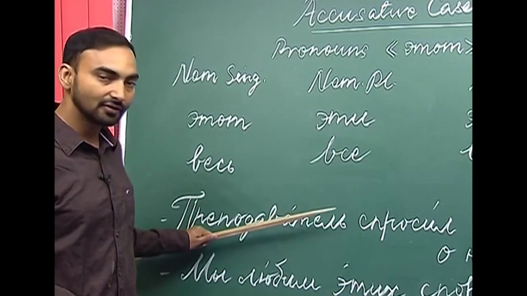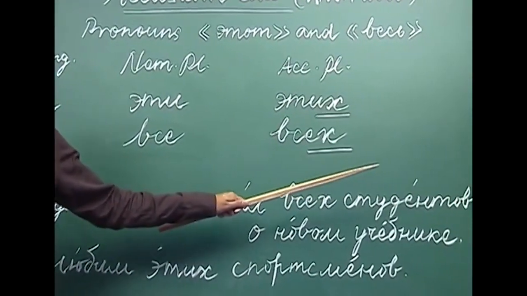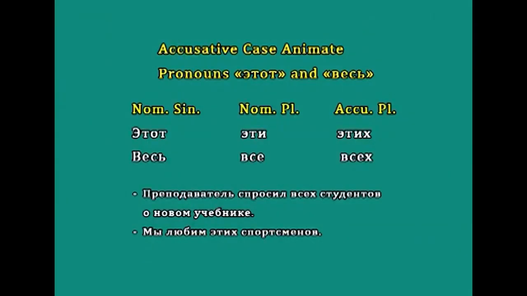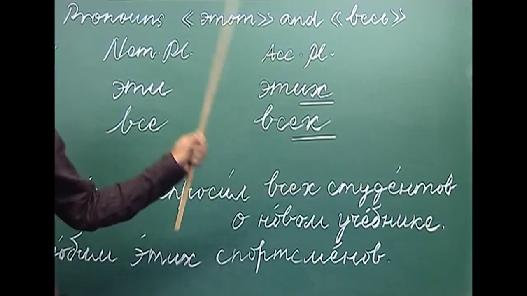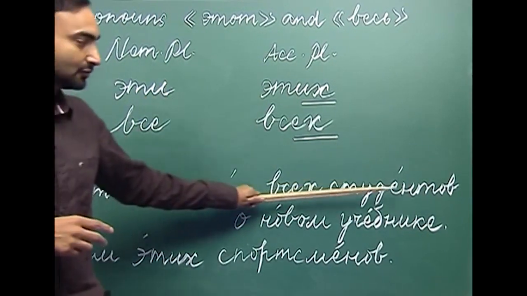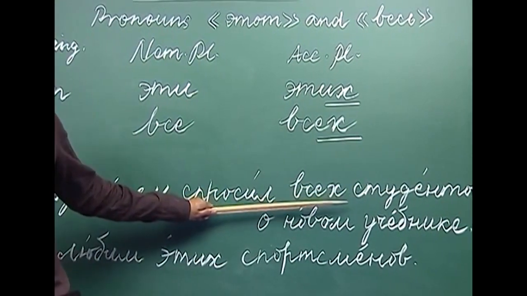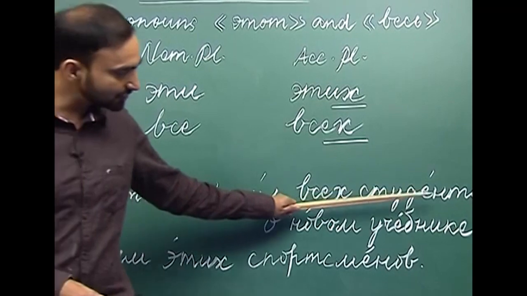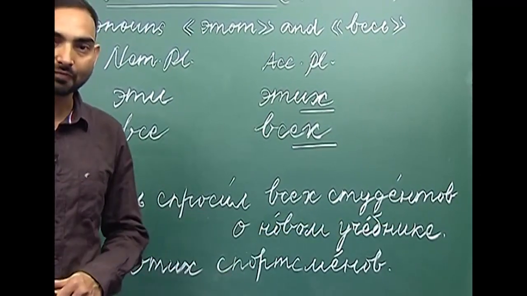The teacher asked всех студентов, all the students. So, here всех студентов is used in the accusative case, and since student is an animate noun, все has become всех.